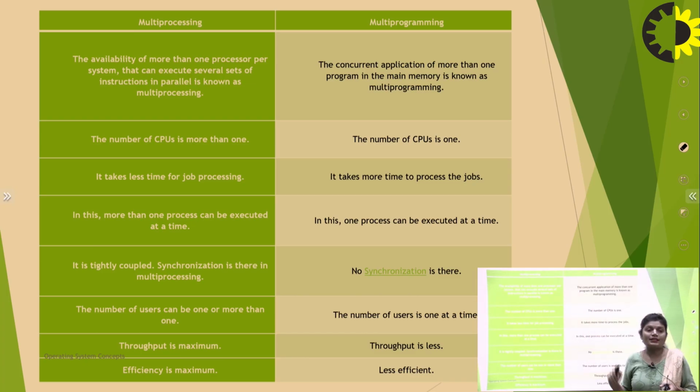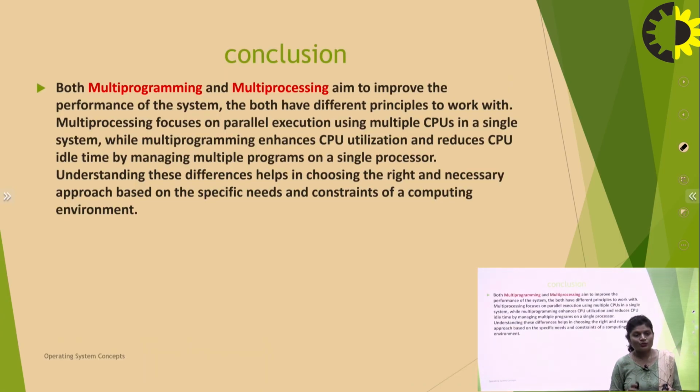So here we discussed multiprocessing and multi-programming. What is the difference between them? So the conclusion is both multi-programming and multiprocessing aim to improve the performance of the system. They have different principles to work with. Multiprocessing focuses on parallel execution using multiple CPUs in a single system, while multi-programming enhances CPU utilization and reduces CPU idle time by managing multiple programs on a single processor. Understanding these differences helps in choosing the right and necessary approaches based on the specific needs and constraints of a computing environment.